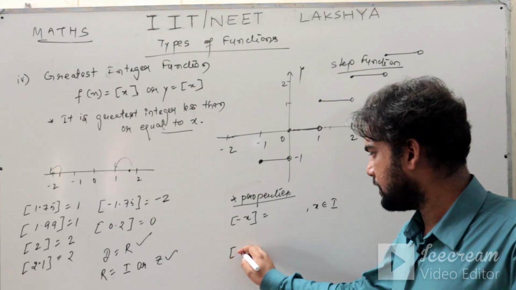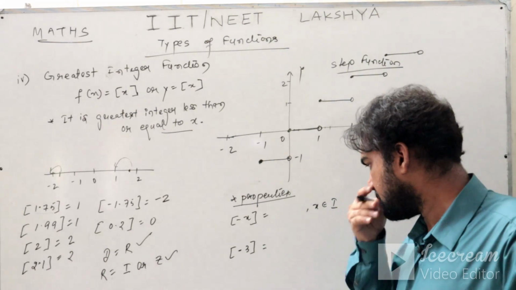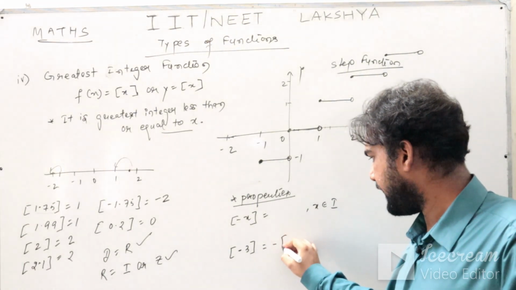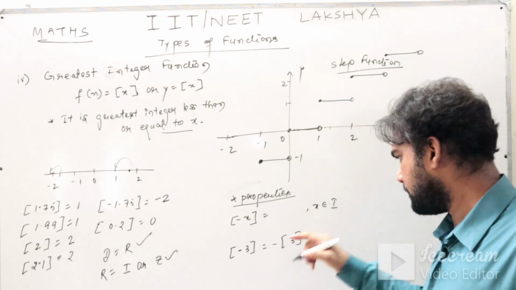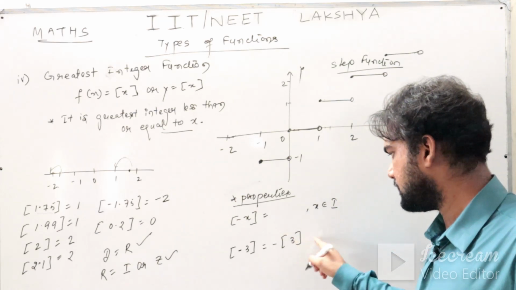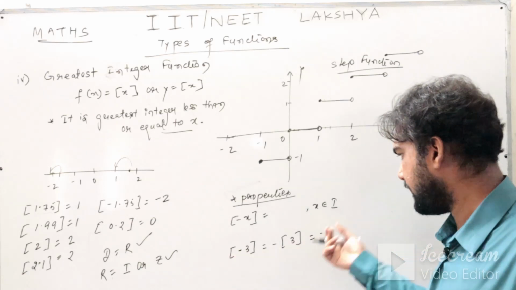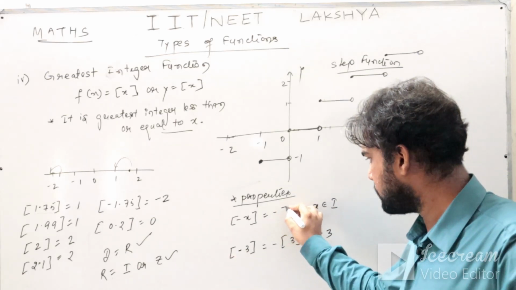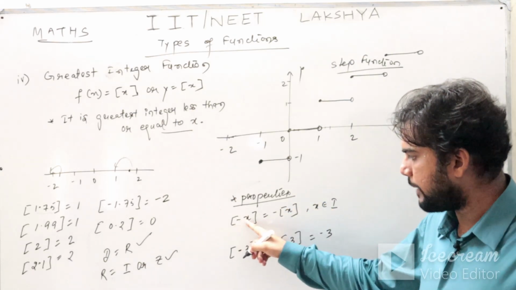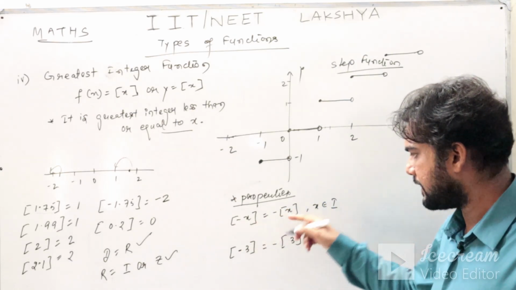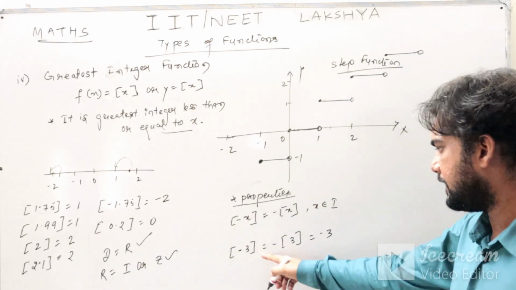Suppose you have greatest integer of minus 3. Can you write it as minus of 3? Can you take this minus out? Yes. Why? Because greatest integer of 3 is 3, and greatest integer of minus 3 is minus 3. It means you can write minus of greatest integer of x. So greatest integer of minus x can be written as minus of greatest integer of x. It means this minus sign can be taken out. I hope this is clear to you.